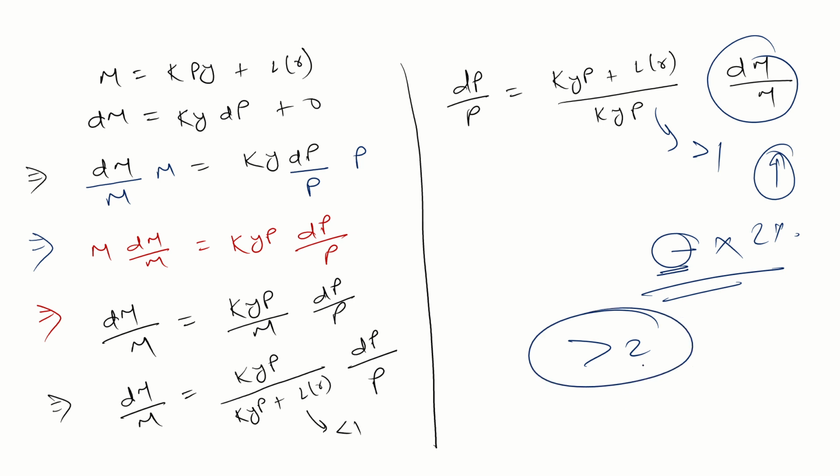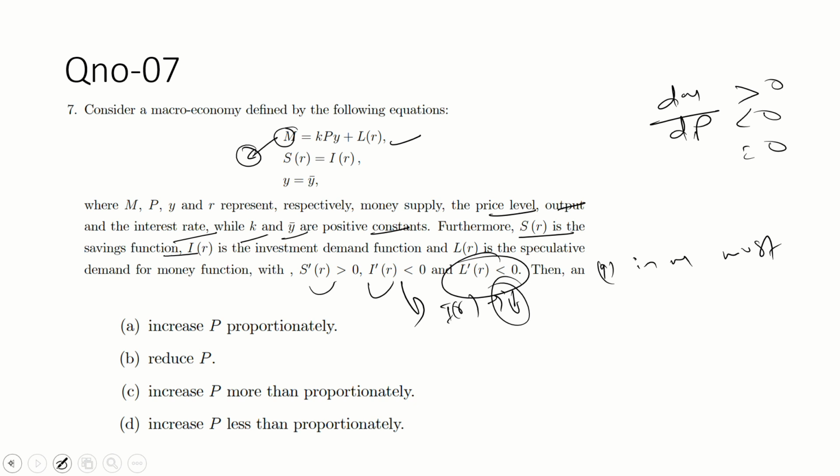It will always be more than 2 because this term is more than 1. And if you increase the money supply, suppose 2%, so 2 into some positive term which is greater than 1, so this term is always greater than 2. So if you increase the money supply some amount, then your price increases more than proportionally.